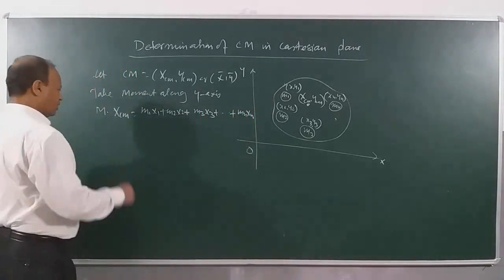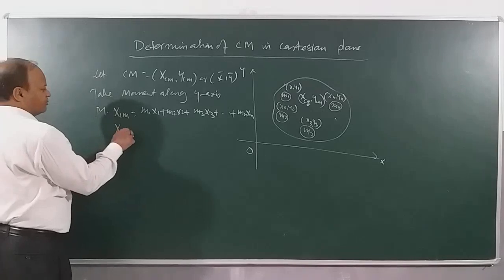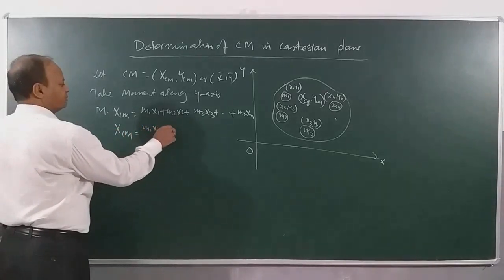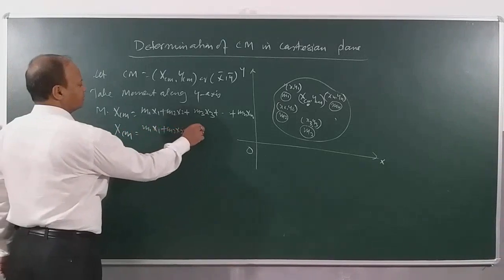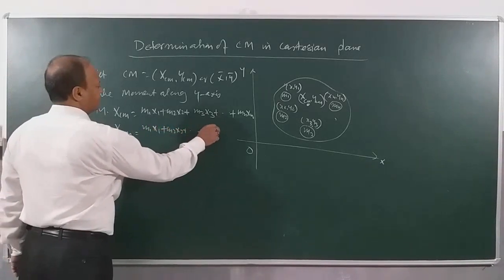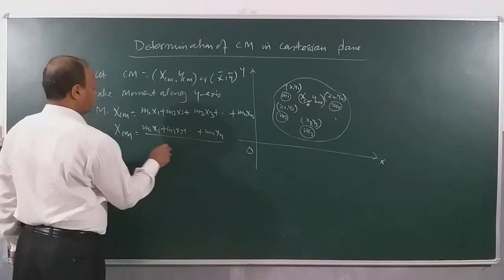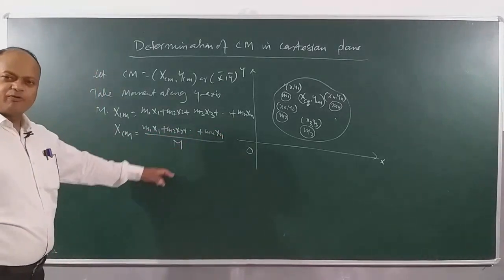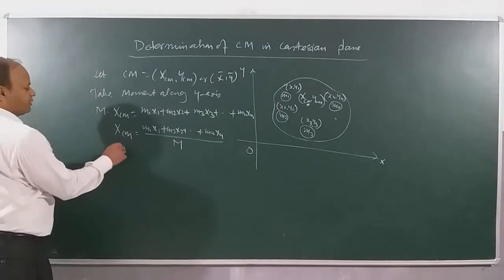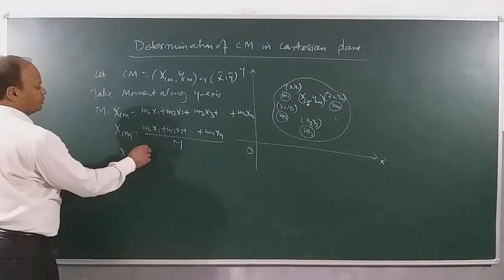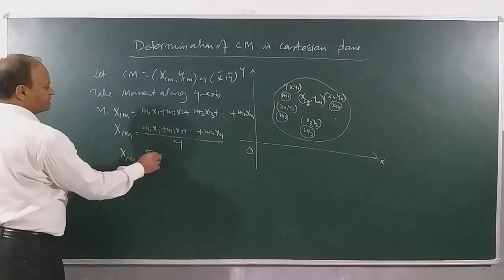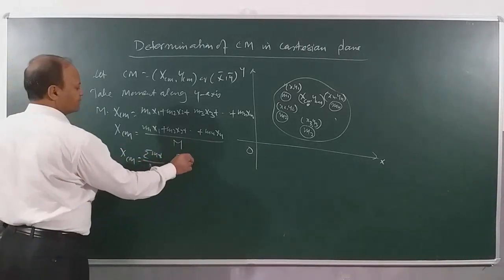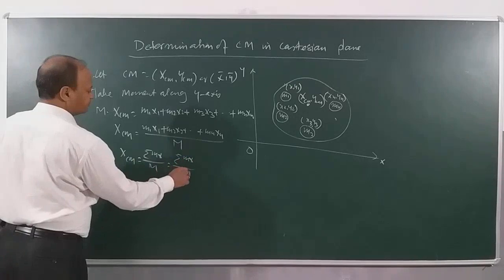If I solve it, I get xcm equal to m1 x1 plus m2 x2 and so on up to mn xn, divided by capital M, the sum of all the masses. So we come across a formula: xcm is equal to sigma mx divided by M, or sigma mx divided by sigma m.